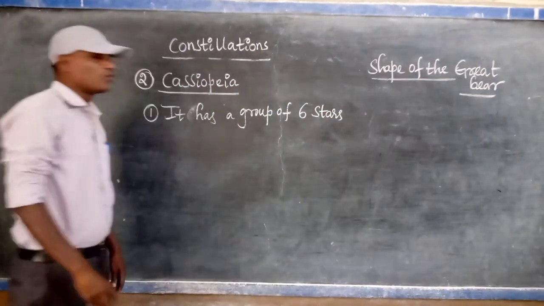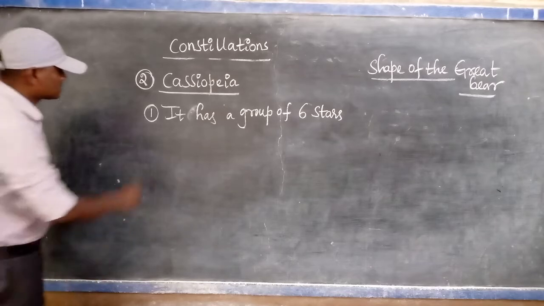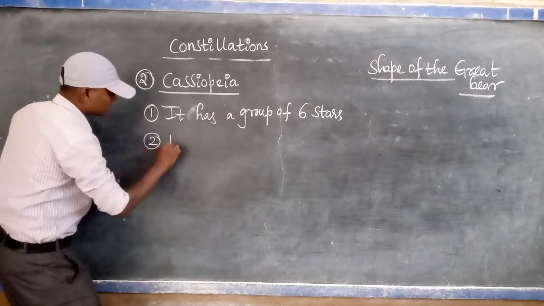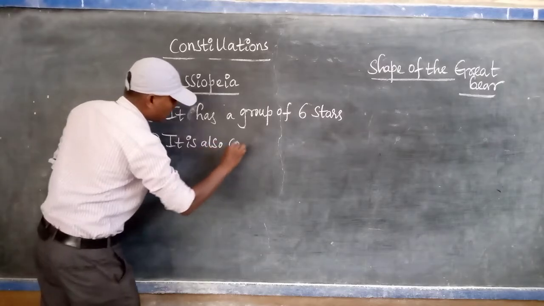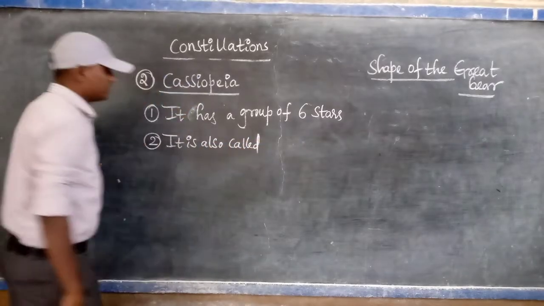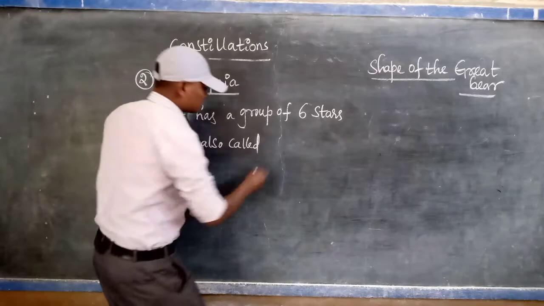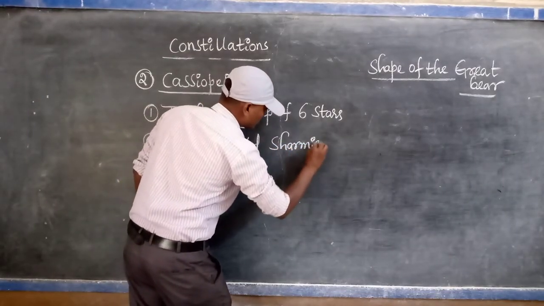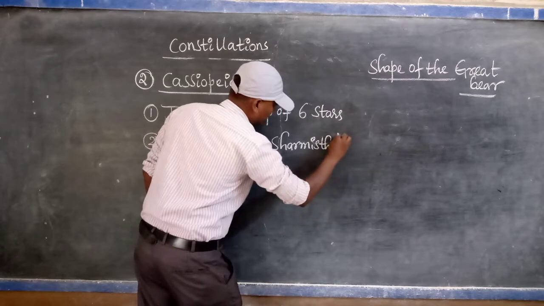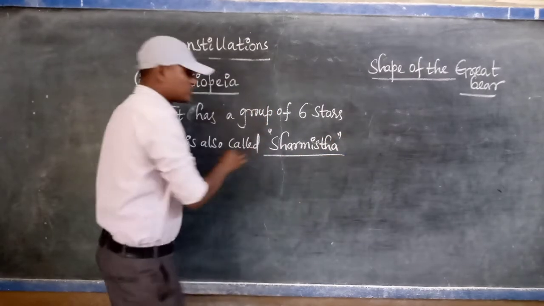It has a group of how many stars? 6 stars. It is also called in our mother tongue Sharmista. It is also called Sharmista.